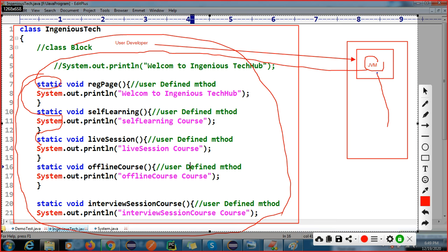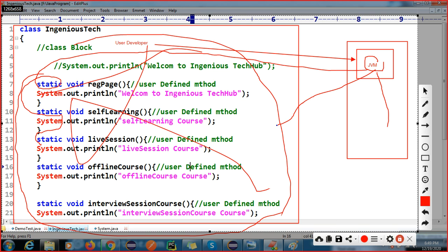If you press Ctrl+2, or if you are trying to execute your code, the JVM doesn't know whatever you have written in your class. The JVM only searches for where my main method is. Got it, right? The JVM doesn't care what you have written here. It only looks for the main method.